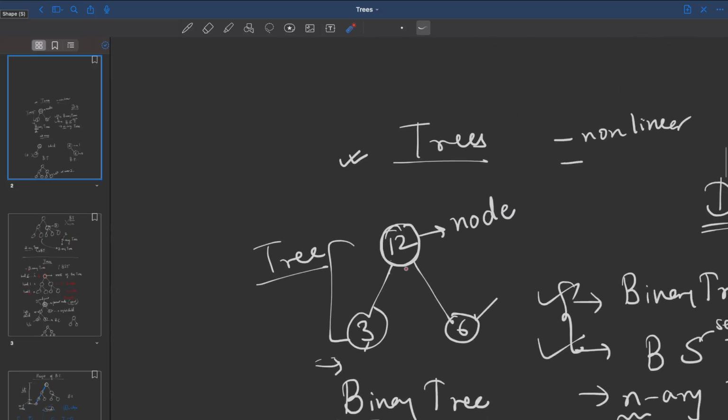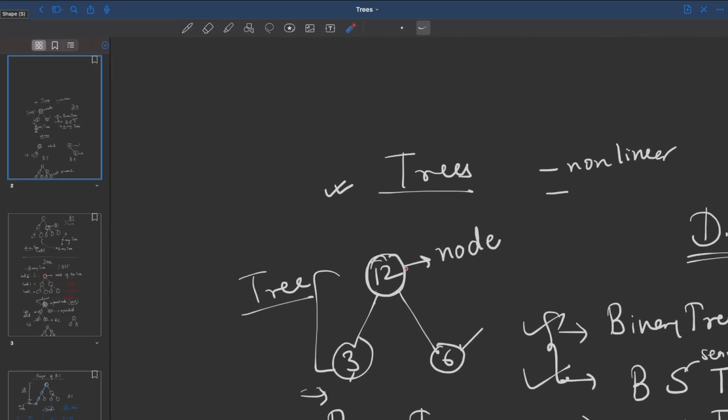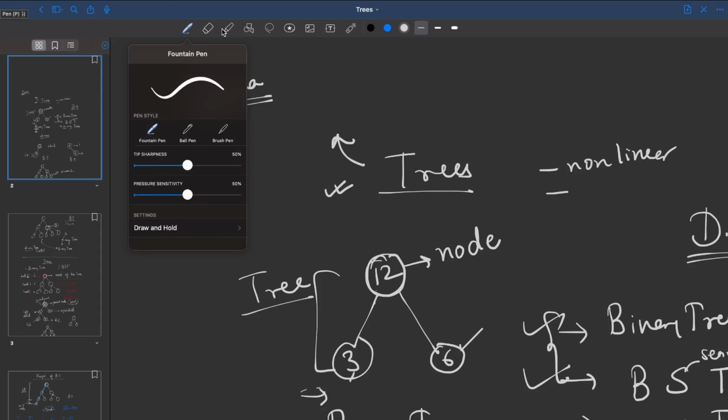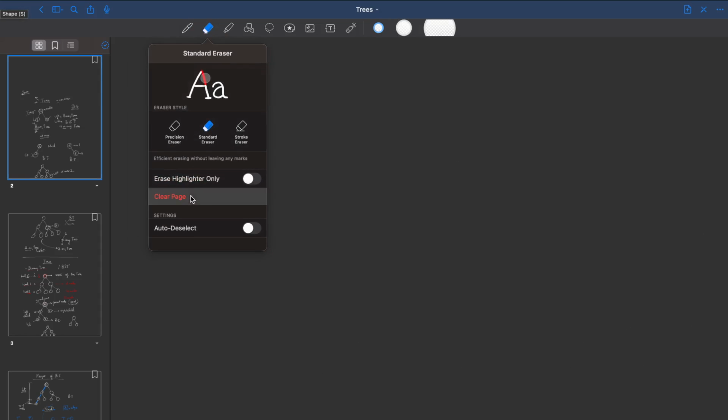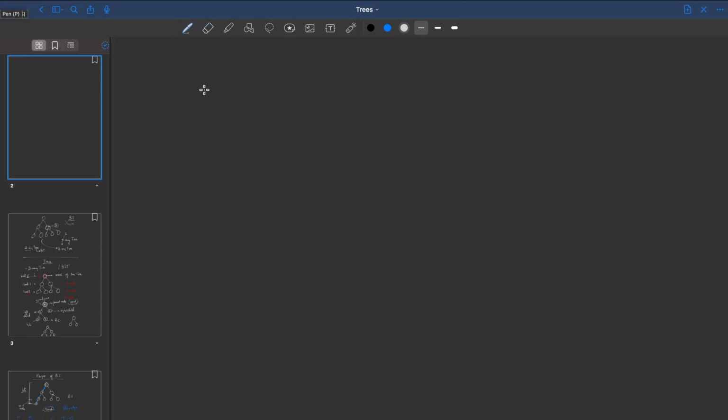Now let's go to our IntelliJ and try to model this. Suppose you have to write this in code. We will be using the Java language today, but you can very easily replicate it in any other language like C++ or Python. Here we're going to see how we can construct trees using Java. There's one thing we should talk about before we go to IntelliJ. This is a concept which we just spoke about when it comes to trees. Now you have to model this or write code for it.